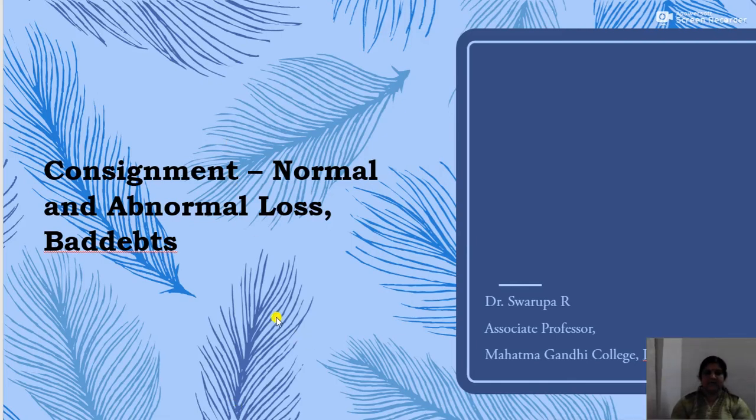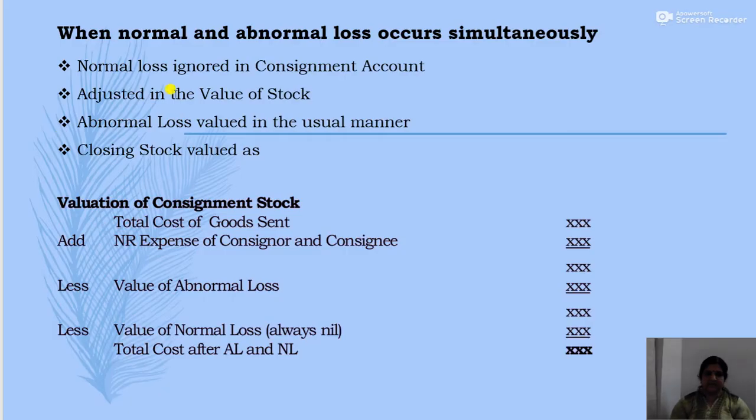Now we will discuss the simultaneous occurrence of normal and abnormal loss and also the treatment of patents. So when normal and abnormal loss occurs simultaneously. We have discussed the normal loss, abnormal loss, treatment of normal loss and also the treatment of abnormal loss. But here the normal and abnormal loss occurs simultaneously.